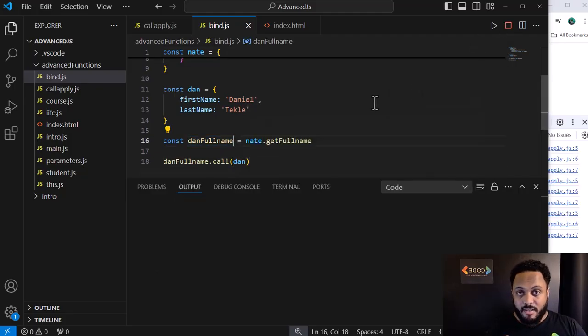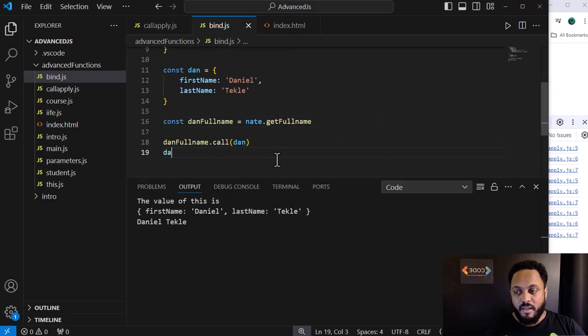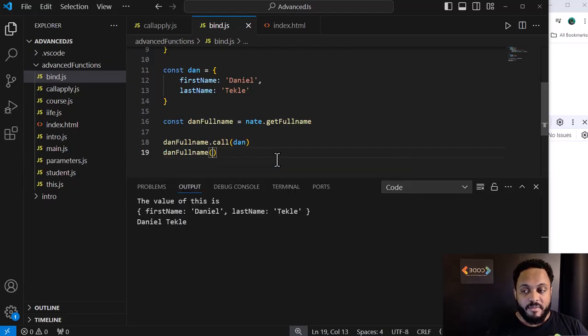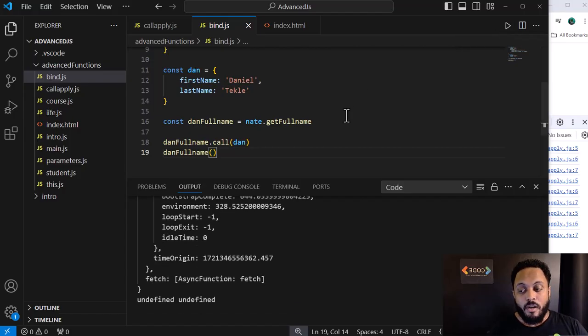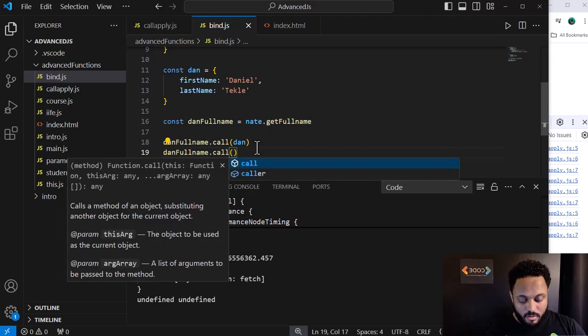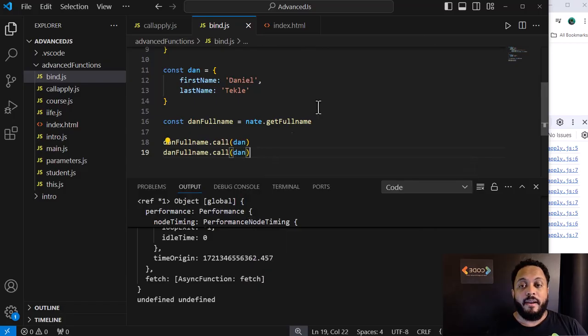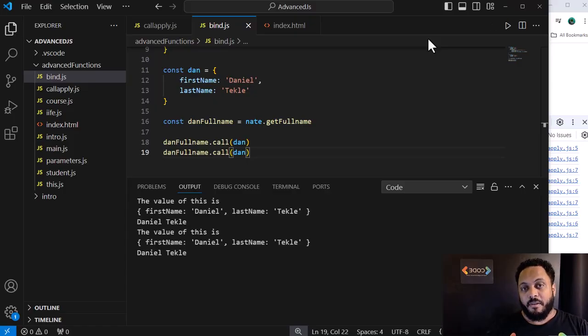Dan Daniel. Again, I can't just call it; it comes together undefined. So every time I want to call it I have to say call with dan. And bind adds something: bind fixes the context for us. So we have this function and we're going to bind it now.